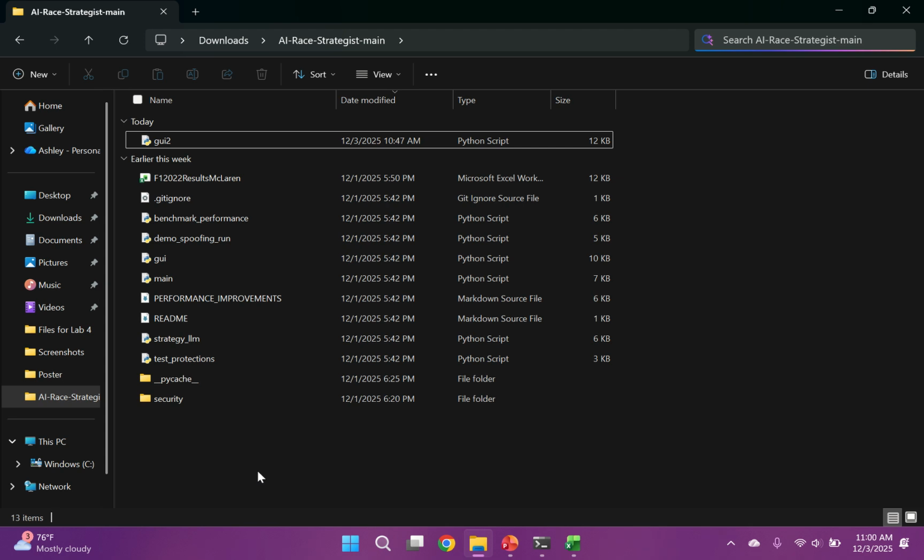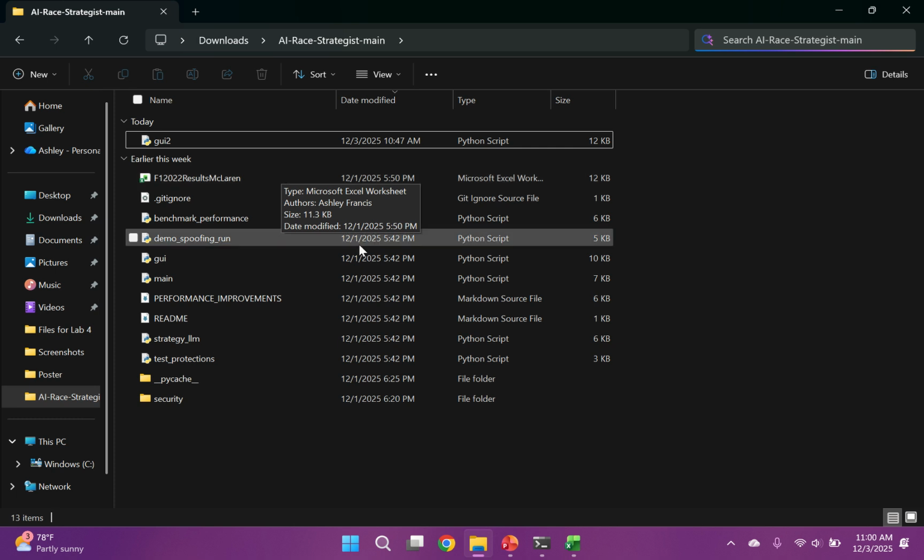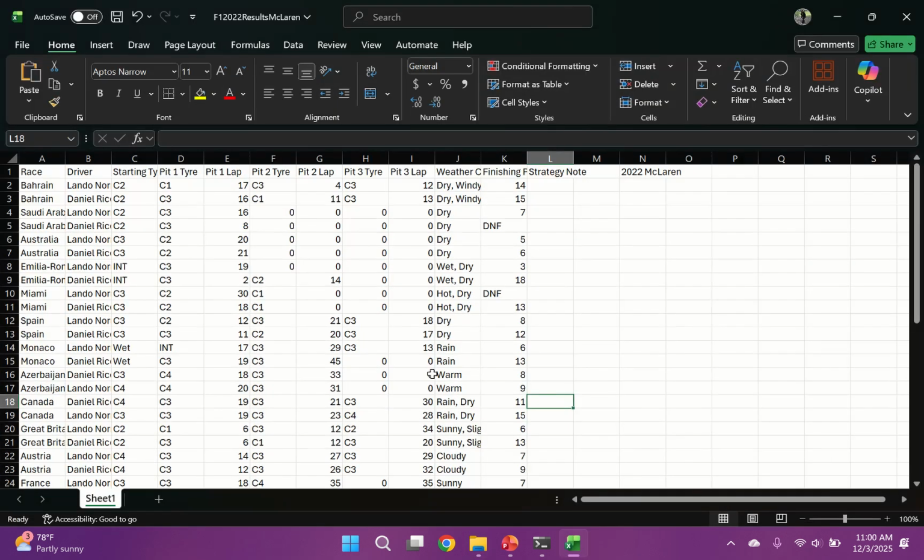the tires, and whatnot. So our strategy model was created with the help of Llama, a large language model processing tool, and we fed it data from Formula One 2022, McLaren, both drivers, so Lando Norris and Daniel Ricciardo, and from there we created this spreadsheet. We collected the data that we could find, and for those that we didn't, we just left it as zeros, and we sanitized that out of the model when we went to create it, so it wasn't skewed.